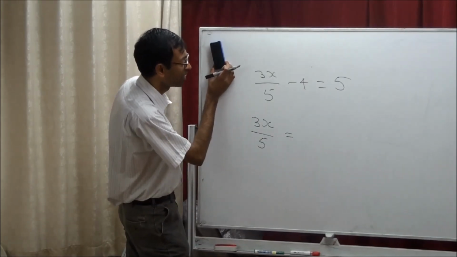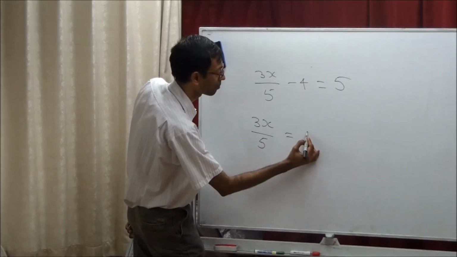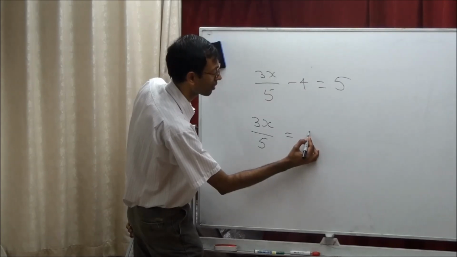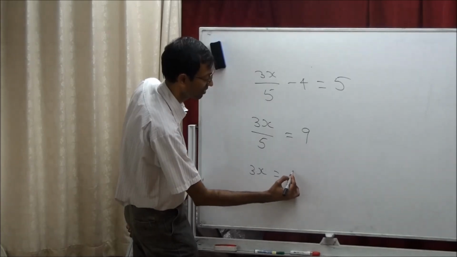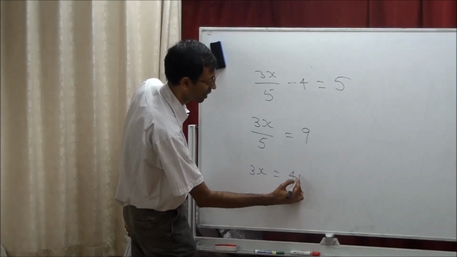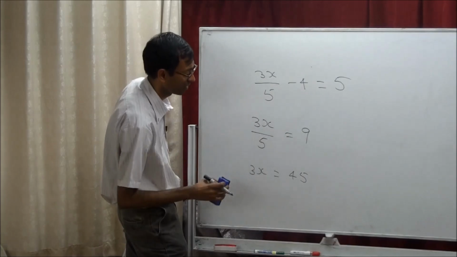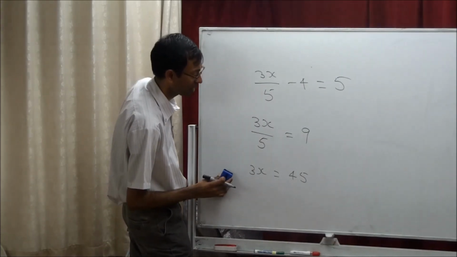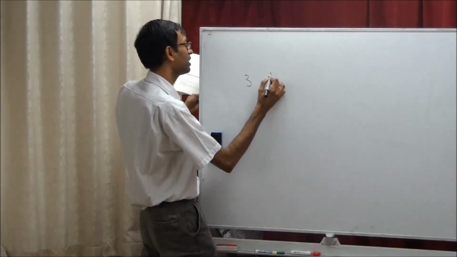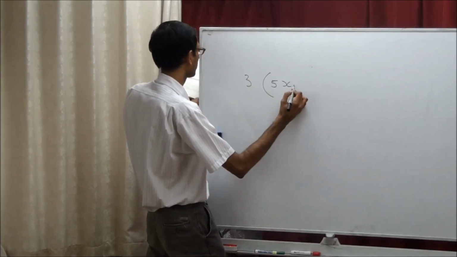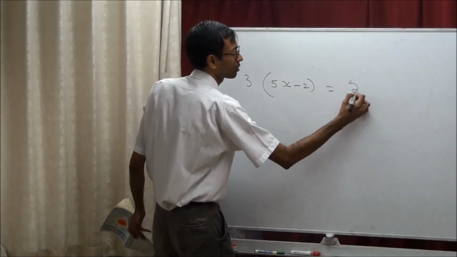So 3x plus 5 equals... 3x plus 5, 9. That's 3x equals 45. X equals 45 divided by 3. That is 15. Okay, good. Next: 3 times 5x minus 2 equals 54.